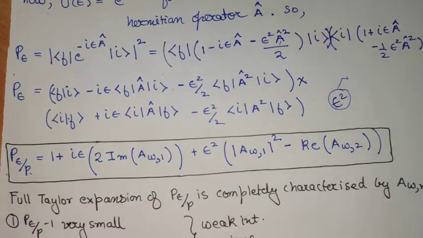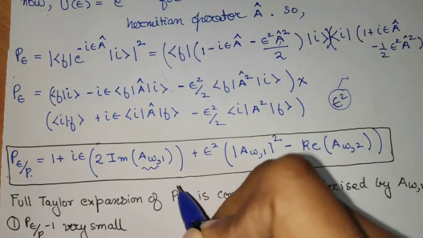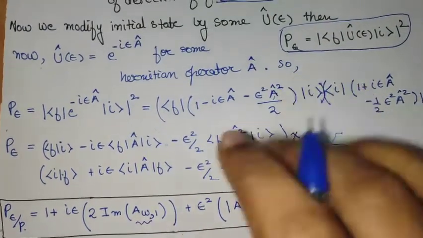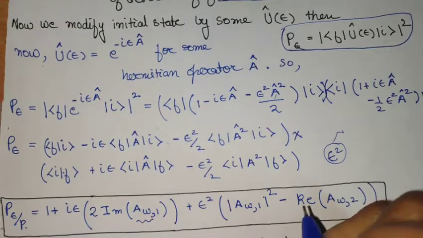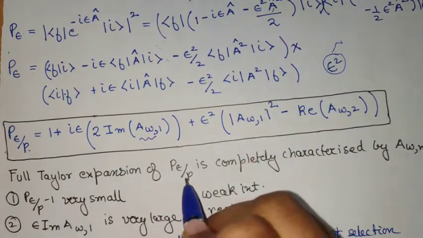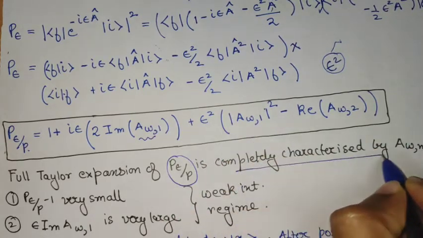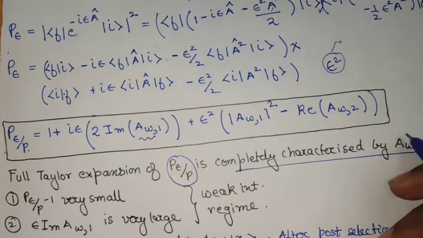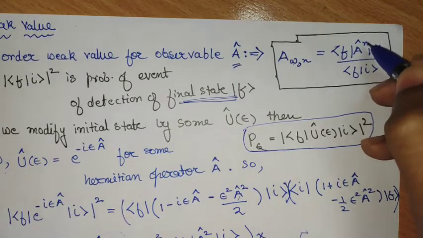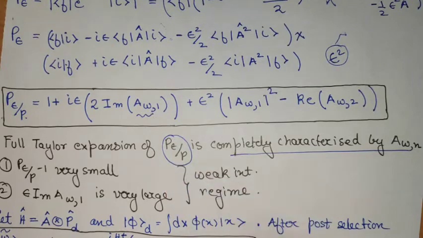So what are weak values? Weak values are these quantities that specifically characterize such a relative error performed on the system because of such a unitary evolution. So this is the notion of weak values. The full Taylor expansion of this quantity, the relative error, is completely characterized by the weak values of all the possible orders. So here we had this n, which was the order of the weak value. So all the possible orders will characterize this transition.